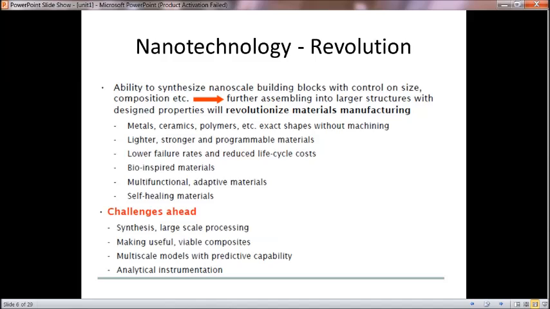Then the revolutions with nanotechnology. With nanoparticles and nanomaterials, and with the study of these materials, we have the ability to synthesize nanoscale building blocks with control on size and composition, which allows further assembling of these materials into larger structures with designed properties. This gives a revolution in material manufacturing.